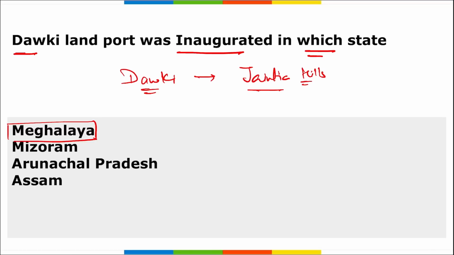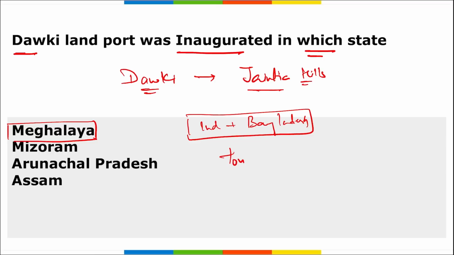It is located in the state of Meghalaya and was inaugurated to promote trade and commerce between India and Bangladesh. In order to increase trade between these two countries, this Dauki Land Port was inaugurated, located on the Jaintia Hills in Meghalaya. The port is also expected to boost tourism and the business sector in both India and Bangladesh. Next, the capital of Meghalaya is Shillong.